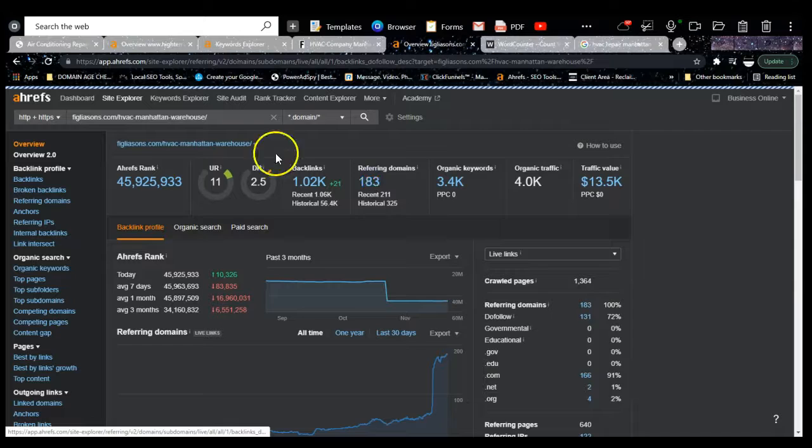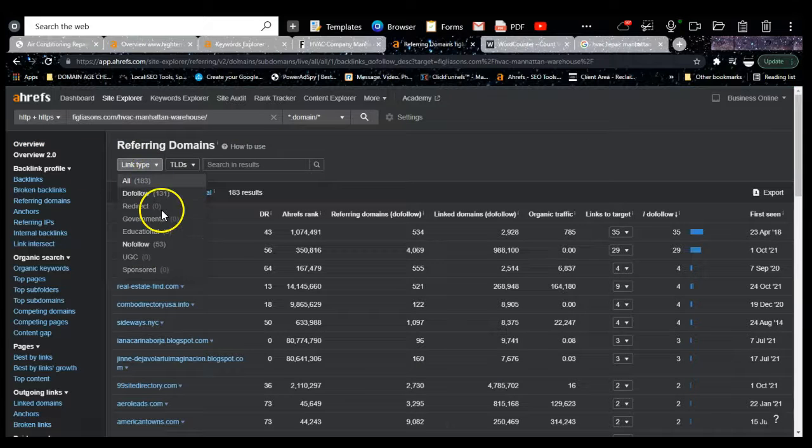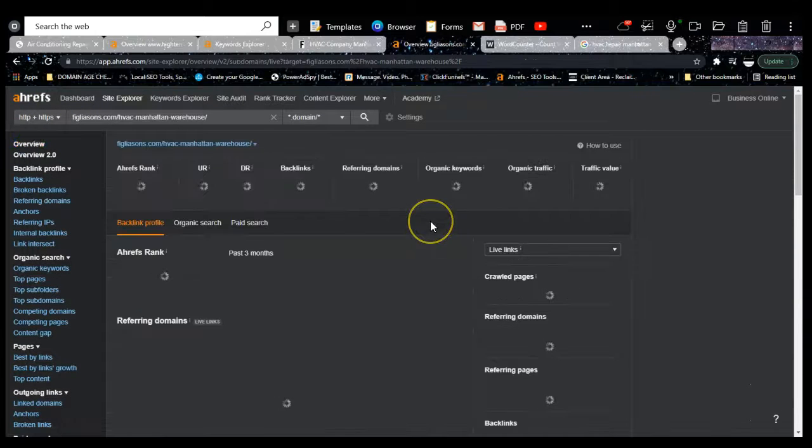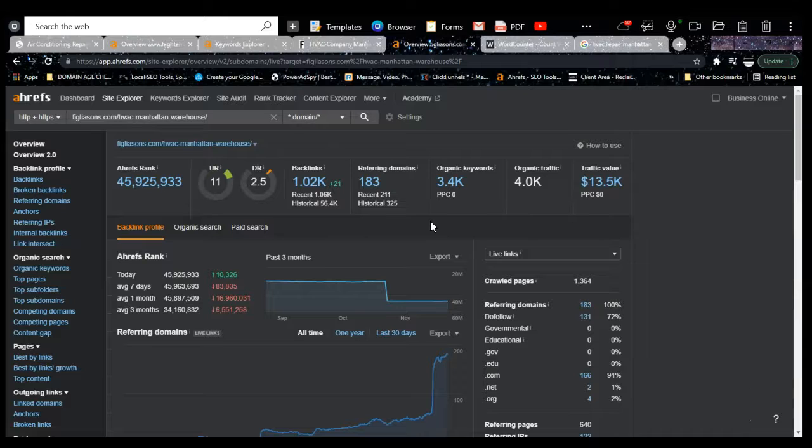So we're able to go in here and see these guys' backlinks, and we're able to duplicate them and use them for your site. So that's the good thing with backlinks. When you get a backlink, what you want to look for is something that allows you to get a link to your website. Basically, backlinks are links that pass power to your website. So you want to have your website linked on other HVAC companies or companies in your industry that are similar to what you do. If you're linked on a baseball company or Dunkin' Donuts or anything of that sort, it won't be relevant to your industry, and it won't do you a lot of benefit.